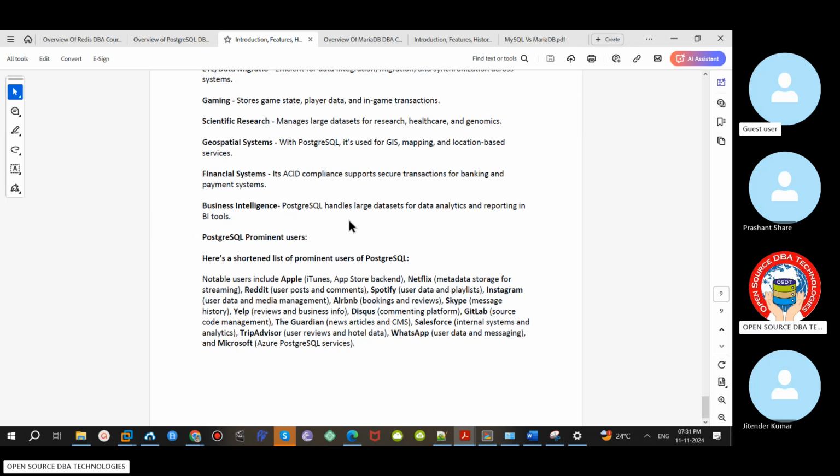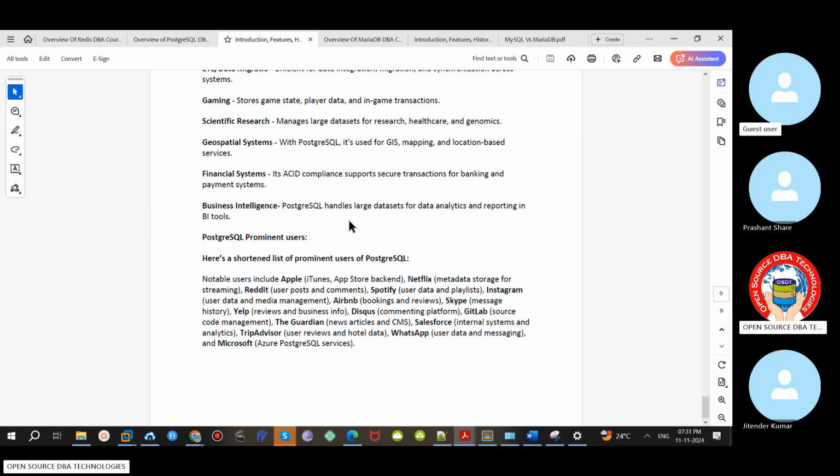Just by preparing 100 or 200 questions, you can easily pass. No, not in that way. See, this concept is really good in Oracle, where without a dump it's very hard. My concept is that I want to go through the real-time things, like how PostgreSQL actually works and how we do the setup in a real-time environment.